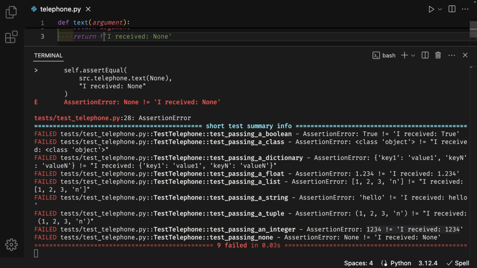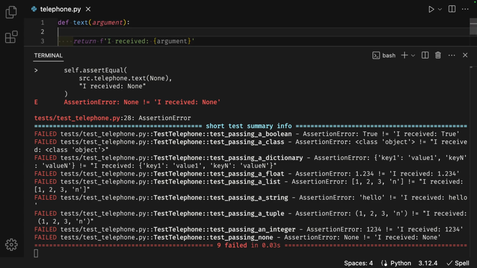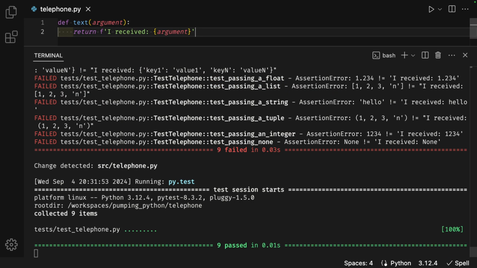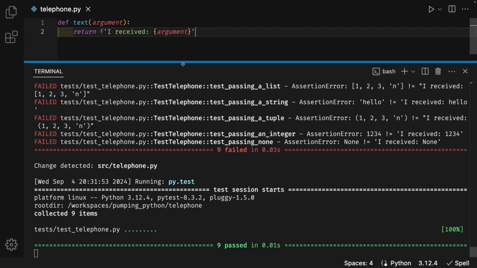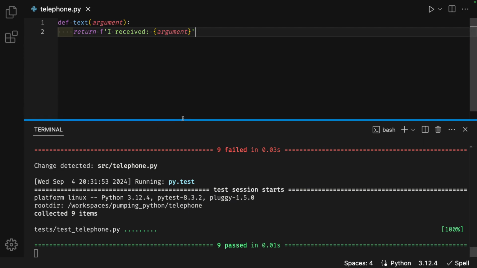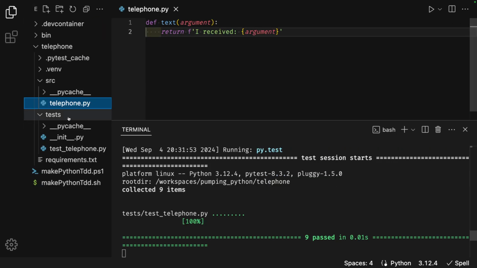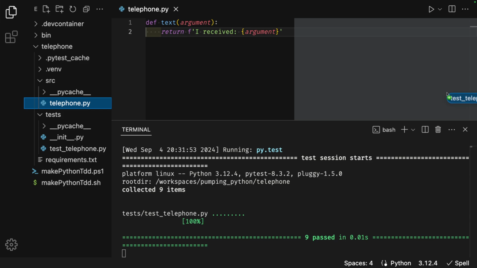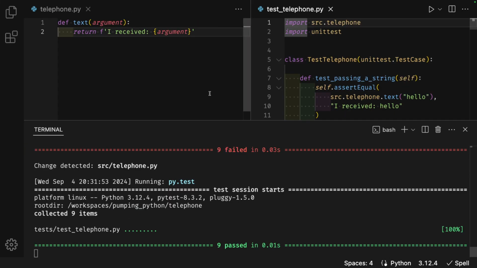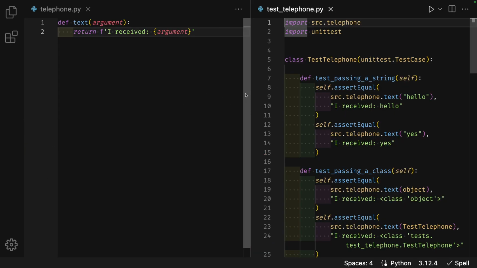So I'll put an F to the left of the opening quote here to make it an F string. Curly braces around None, change it to argument. Then remove return argument. And all the tests are passing. I like it. I will bring back test_telephone.py to the editor, close out the Explorer and the terminal.